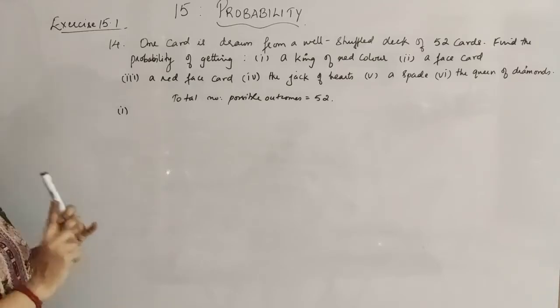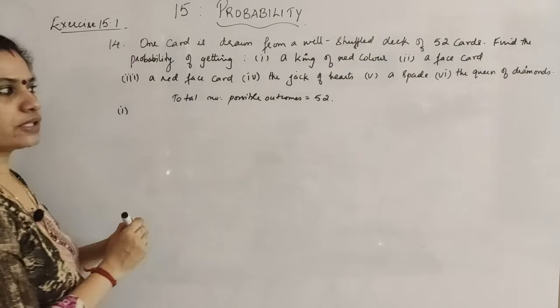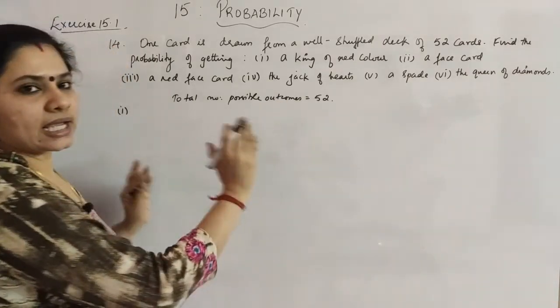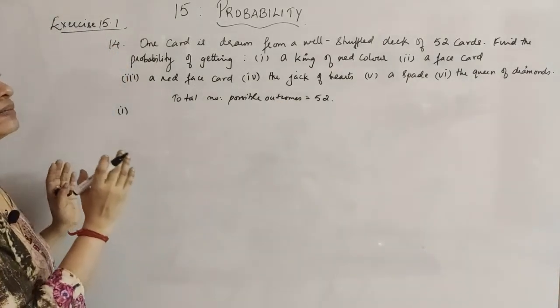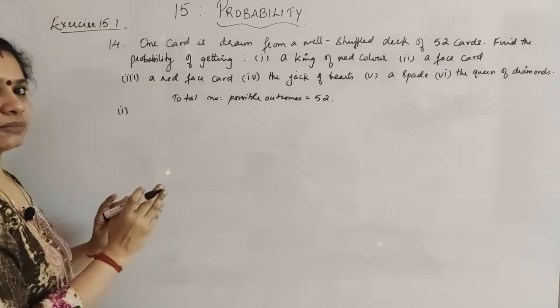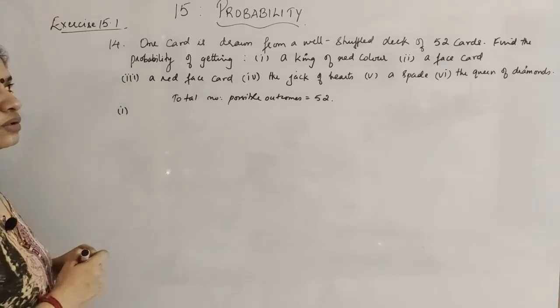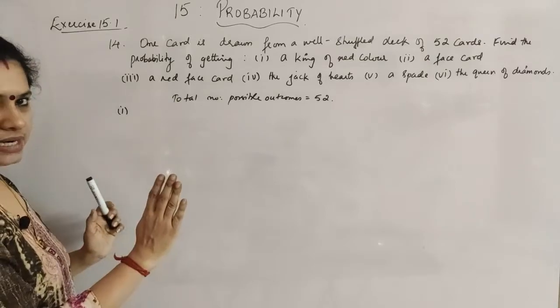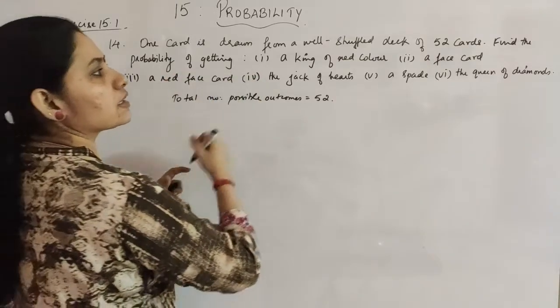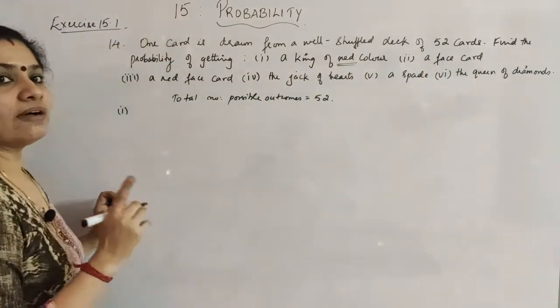For the 2 red colors, out of the 4 suits you have, 2 suits are red. So you will have a king for both the red suits. That means you have 2 kings. In total you have 4 cards of king. But if a red color is preferred, then you have 2 king cards.